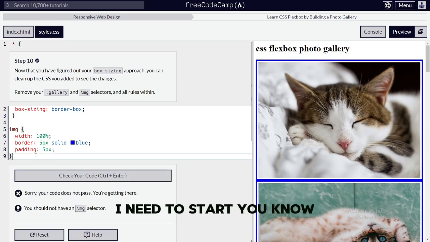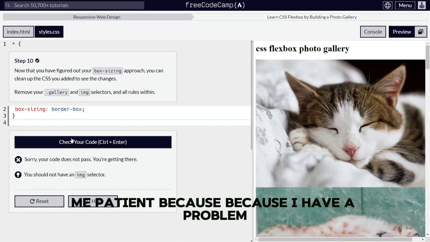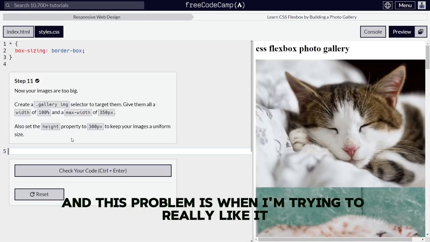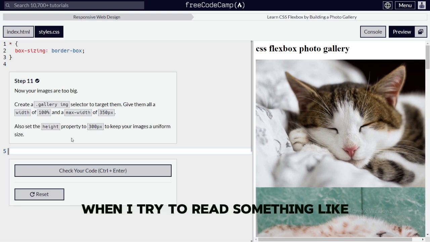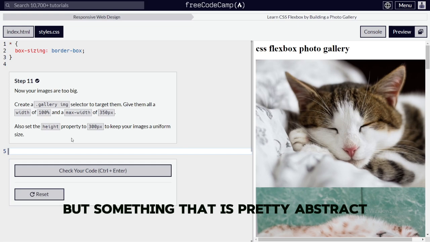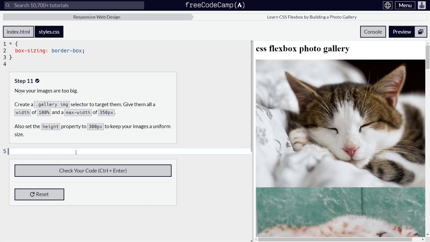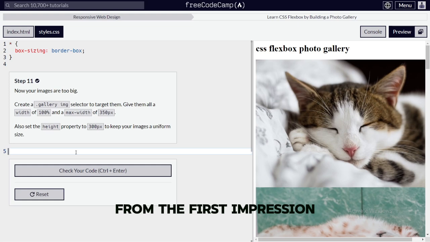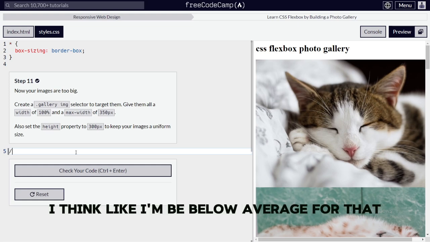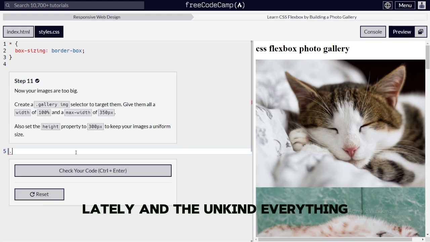I need to start learning how to read everything, being patient, because I have a problem. The problem is when I'm trying to read in English, because as I told you, English is not my native language. When I try to read something that is pretty abstract, and you need some critical thinking on it, or something that is pretty long, I don't understand it from the first impression. I think I'm below average for that, because I see some people that read a little bit quickly and they understand everything.